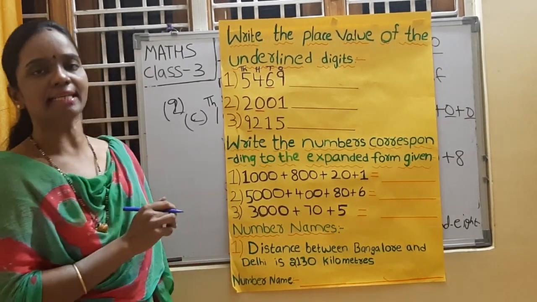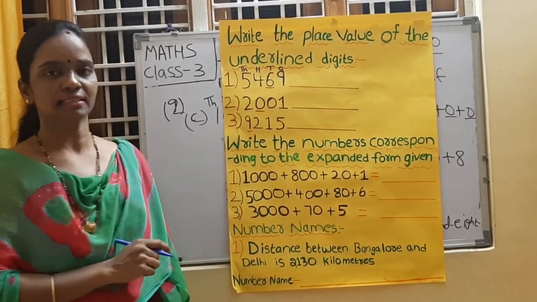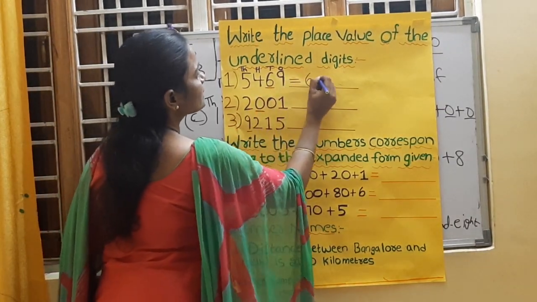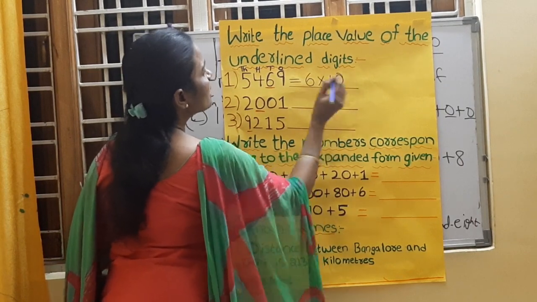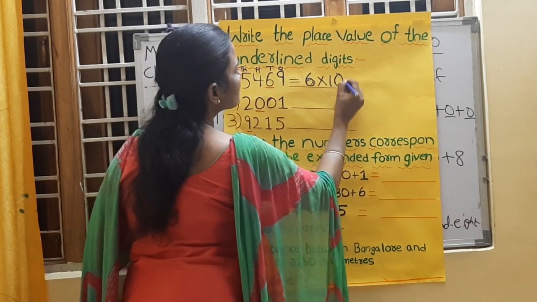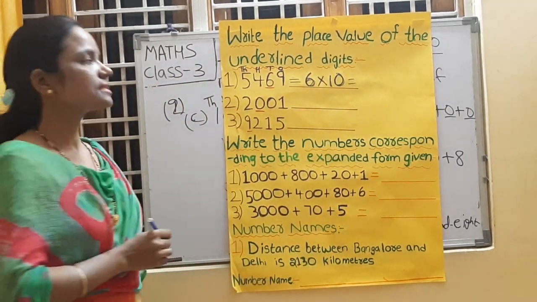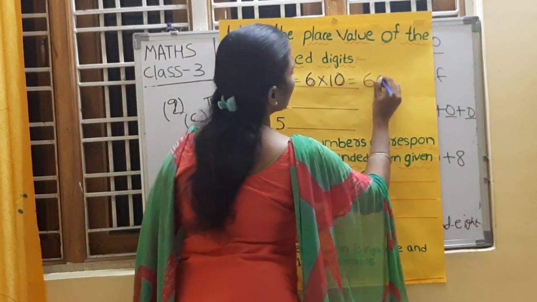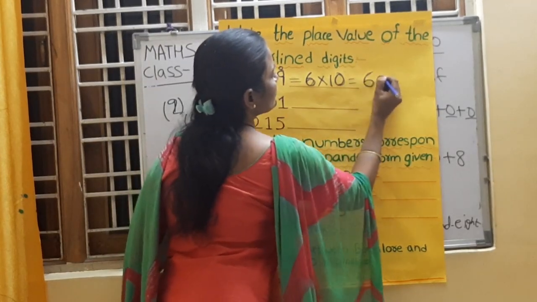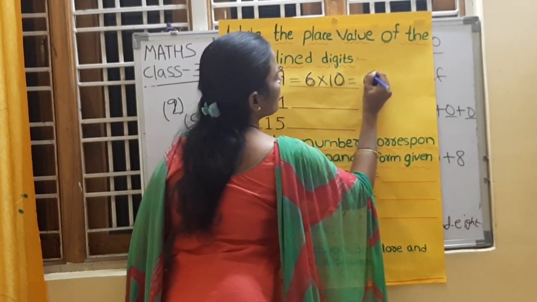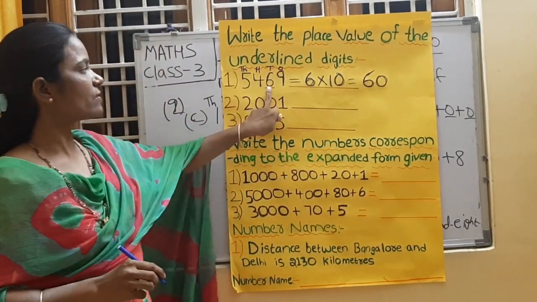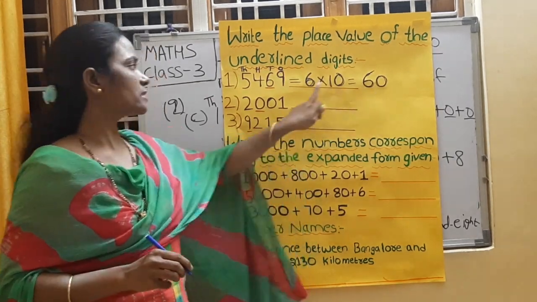5469. Value of 6. 6 is in which place, children? 6 is in tens place. So the place value of 6 is 6 into 10. What is the answer, children? 6 tens are 60. So 60 is the place value of 6. Right, children? Six is in tens place, so the place value is 6 into 10. 60 is the place value of 6.